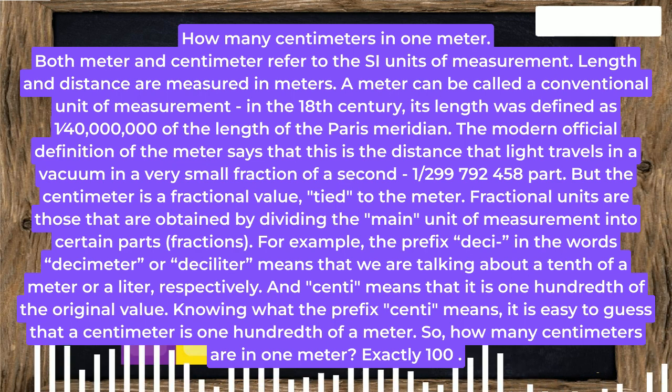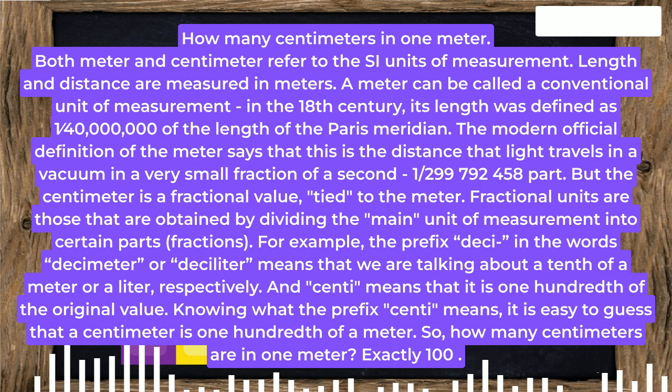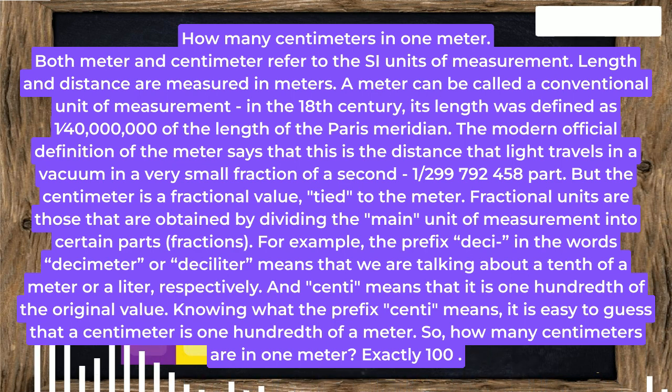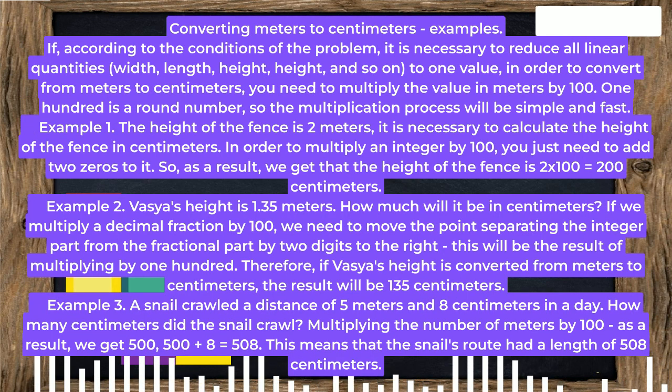Fractional units are those that are obtained by dividing the main unit of measurement into certain parts, fractions. For example, the prefix deci- in the words decimeter or deciliter means that we are talking about a tenth of a meter or a liter, respectively. And centi means that it is 1/100th of the original value. Knowing what the prefix centi means, it is easy to guess that a centimeter is 1/100th of a meter. So, how many centimeters are in 1 meter? Exactly 100.